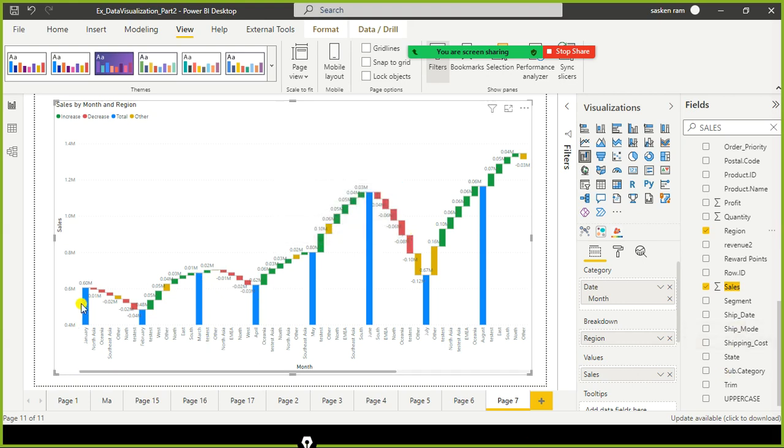So we started here in 2011 January, and currently we are here. It shows us the increase and decrease in profit or sales in different regions. It helps us to understand the increase and decrease and the changes in performance with the region breakdown. Hope you understood, right? This basically helps us to understand the variations.